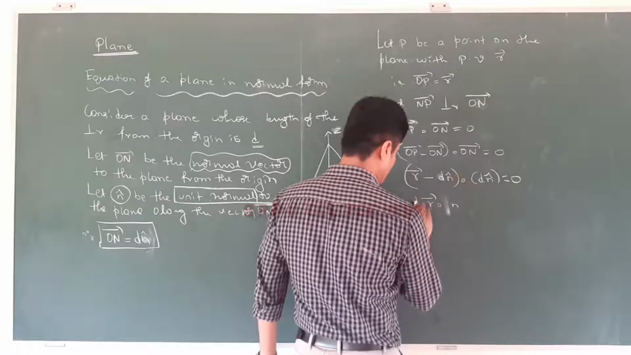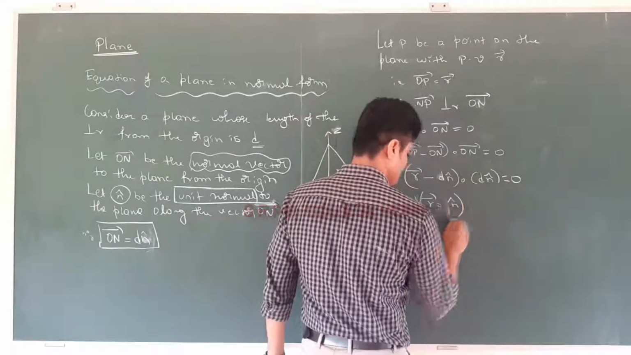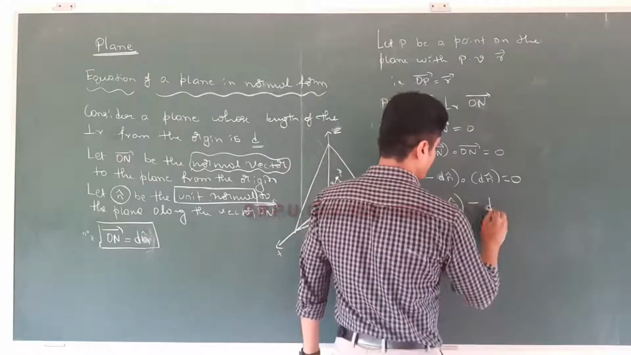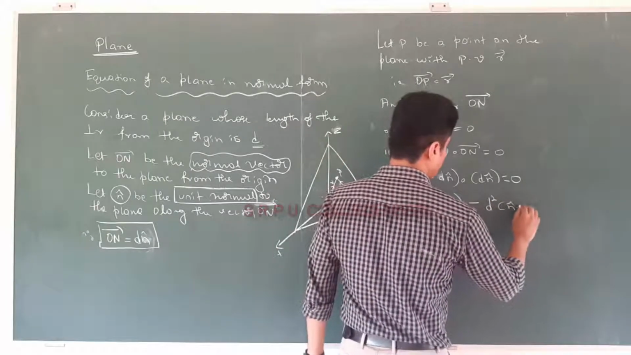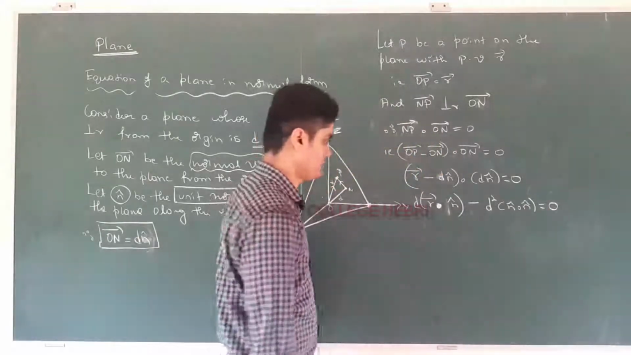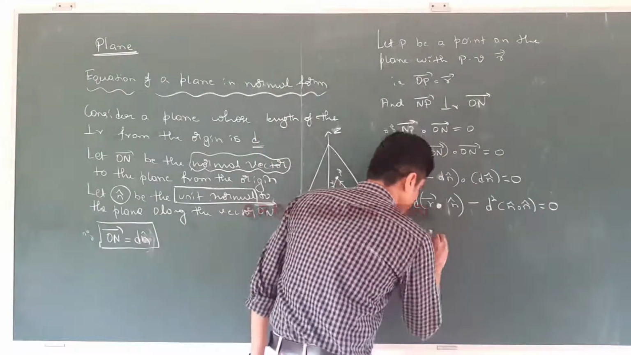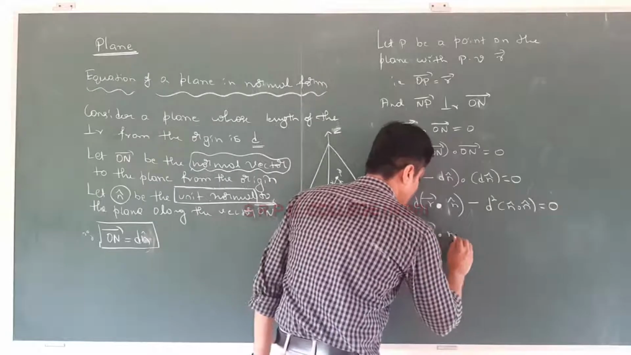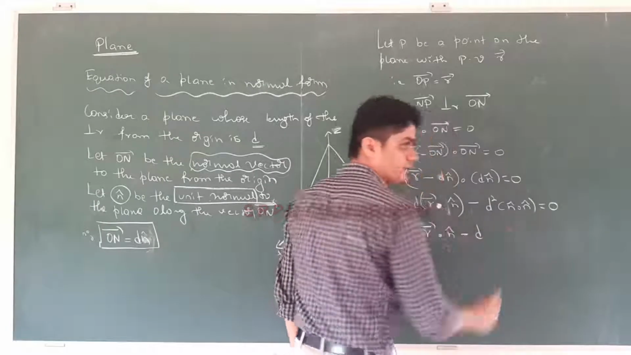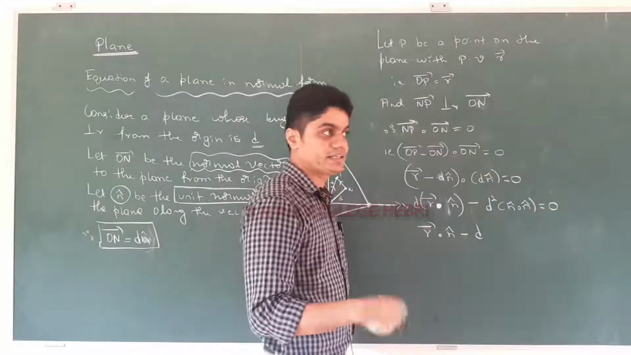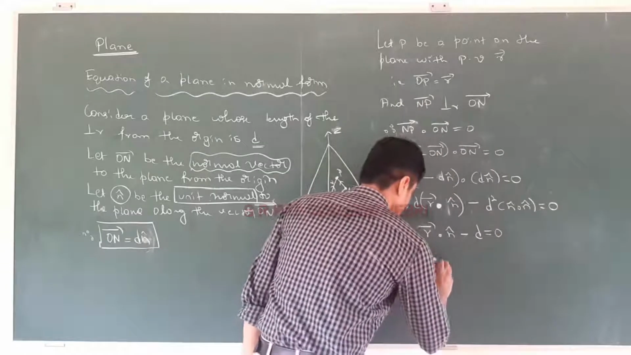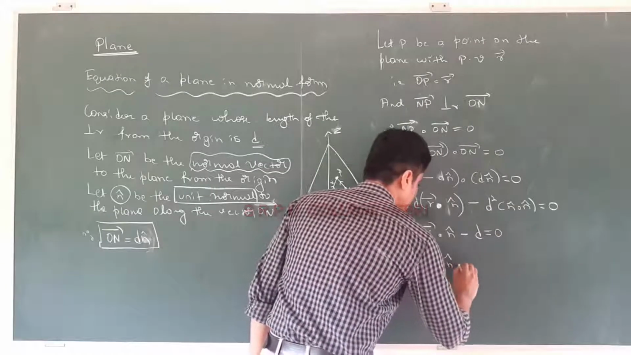So d will be multiplied outside, from the property of dot product, minus d square into n cap dot n cap equal to 0. Correct? So d will be cancelled. So what is remaining? Vector r dot vector n cap minus d. This will be 1. Vector n dot vector n is equal to 1, equal to 0. So therefore vector r dot vector n cap equal to d.